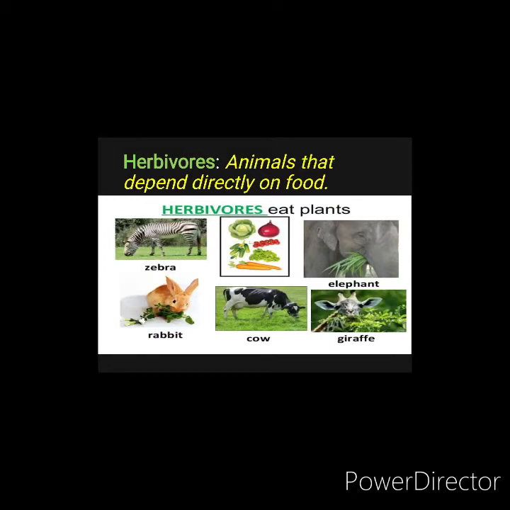Let's get started with the herbivores. Animals that depend directly on plants for food. These animals depend directly on the plants, like zebra, rabbit, cow, giraffe, elephant. They eat the parts of the plant. So they are called herbivores.